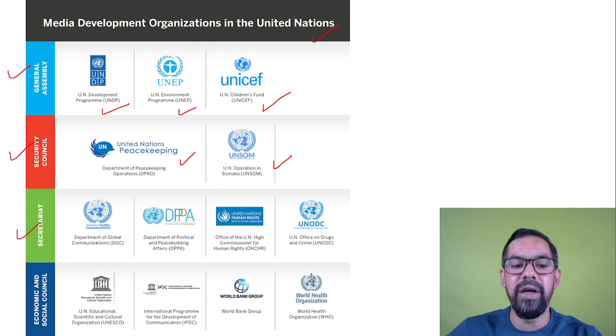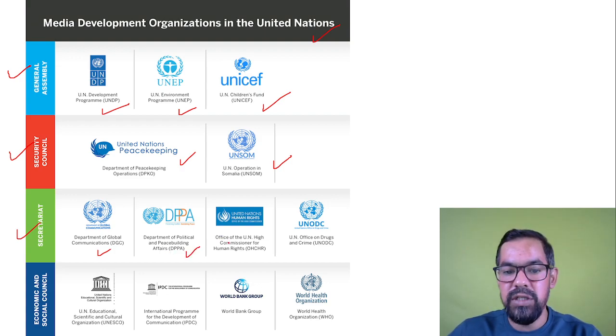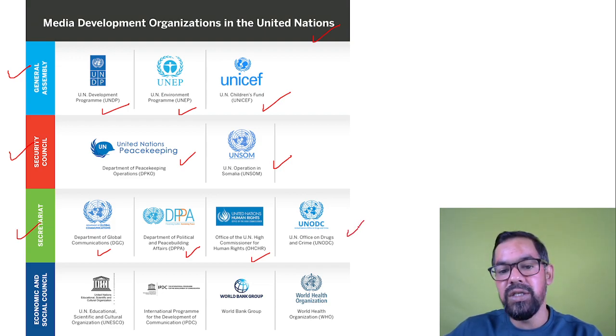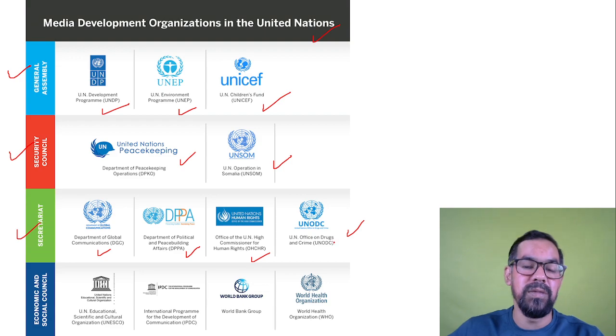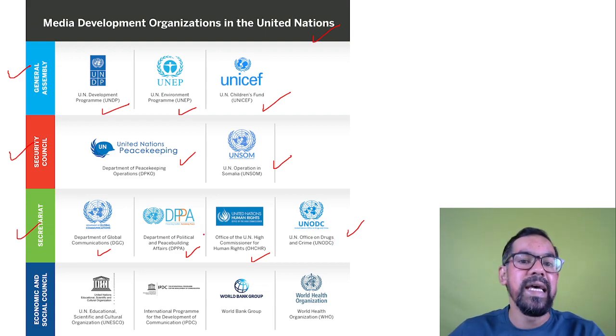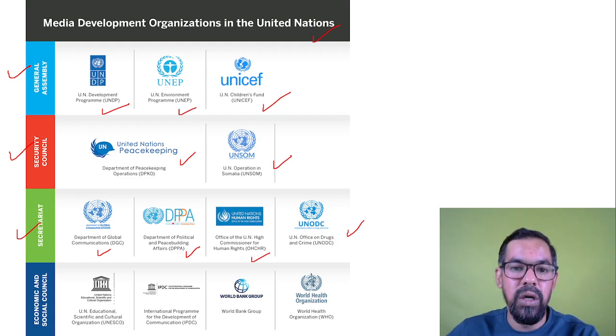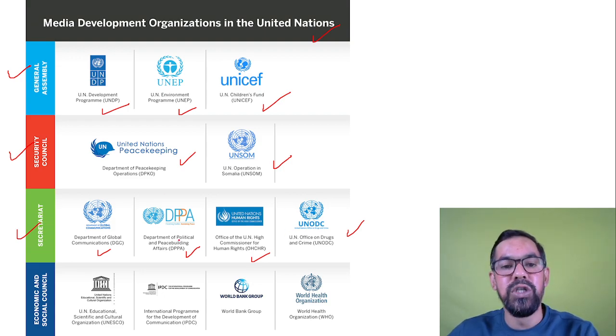If you talk about the Secretariat, it includes the Department of Global Communication, the Department of Political and Peacebuilding Affairs, the Office of the United Nations High Commissioner for Human Rights, OHCHR, and the United Nations Office on Drugs and Crime. They work toward problems related to these particular things.